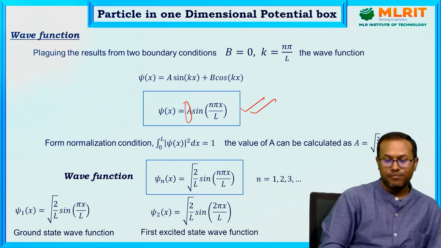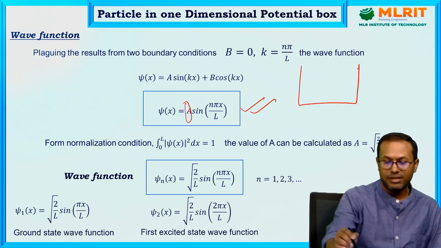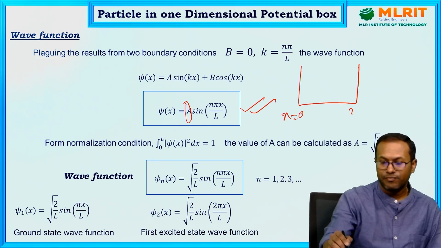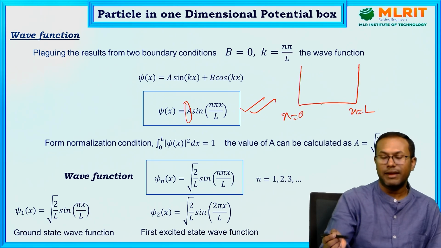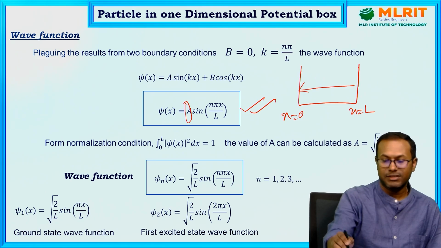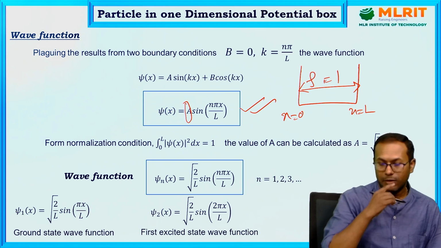We know that the particle is stuck within a region of space, x equals 0 to L. So the probability of finding the particle within this region of space is 1, right? So what is probability?